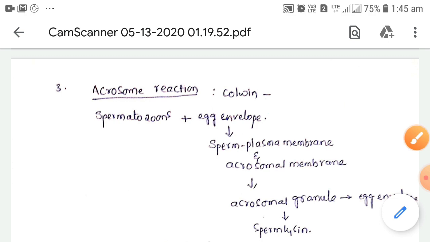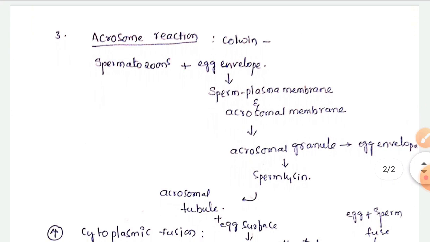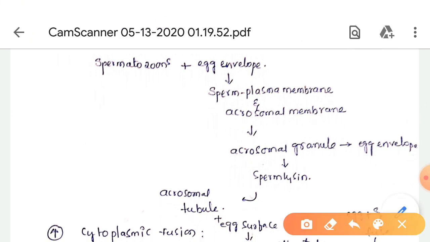The acrosomal membrane joins with the plasma membrane around the margin of the opening, and the acrosomal granules are released onto the egg envelope.